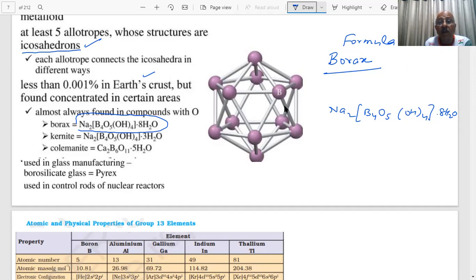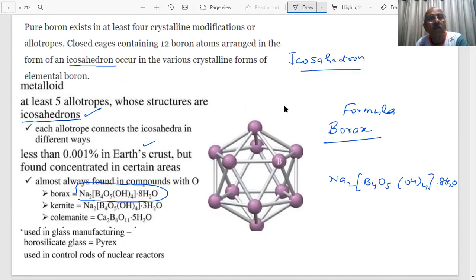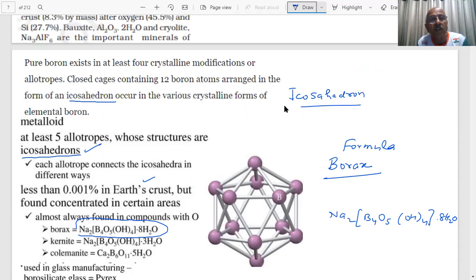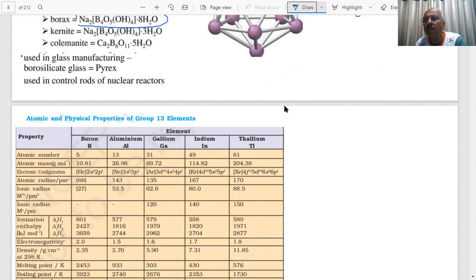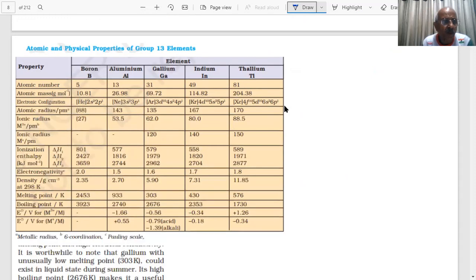Student, here you see how many borons are there in this. How many? 1, 2, 3, 4, 5, 6, 7, 8, 9, 10, 11, 12. That's what we said. Closed cages containing 12 boron atoms. The name of this is icosahedron. That is why boron is a very hard substance.